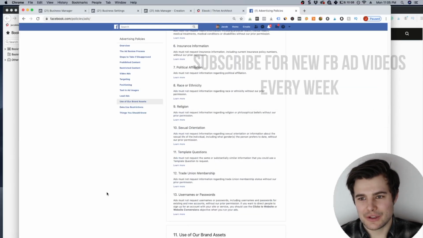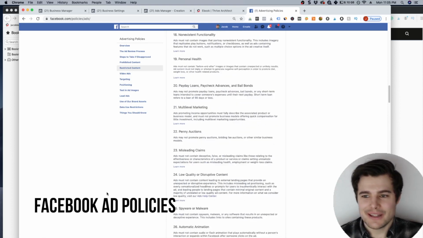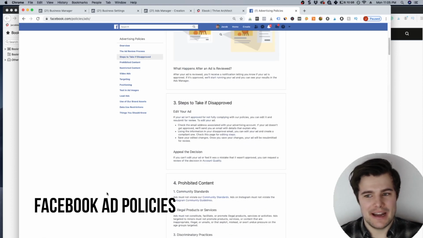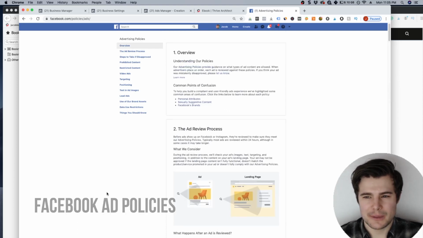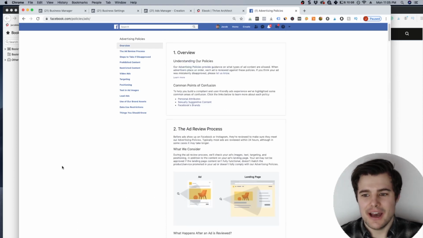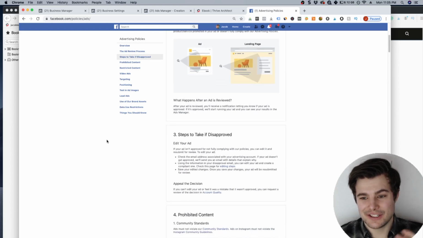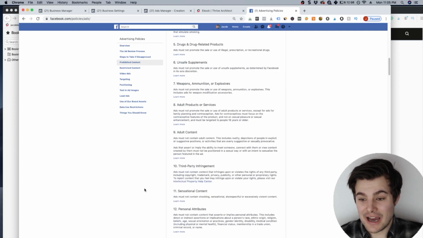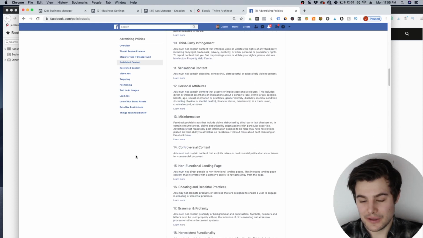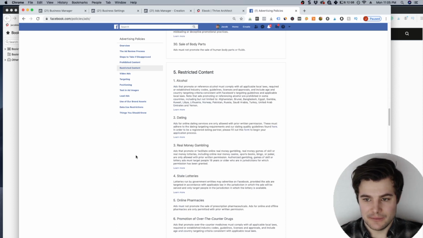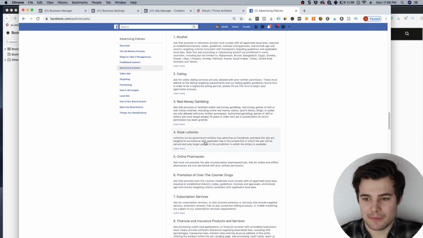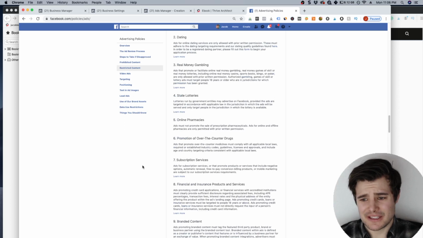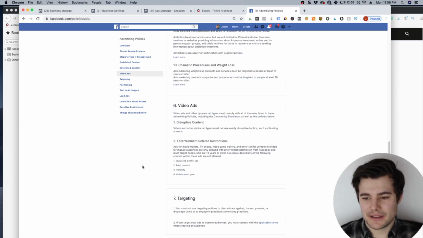I'm going to link to the policy. It takes a little bit to read, but it's under 10 minutes. And I read this every week or two because they do add, change, and update. This is just the ultimate guide to fitting within the community standards. There are a lot of things that cannot go on the platform or be advertised. Some of them can be on other platforms, but dating is not allowed on Facebook, or gambling, online pharmacies, things like that. So keep up with this list.